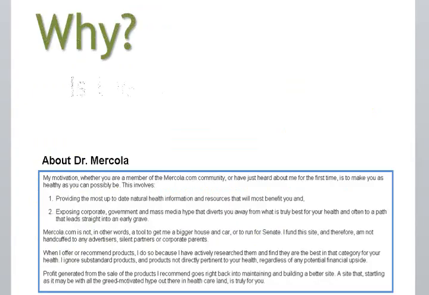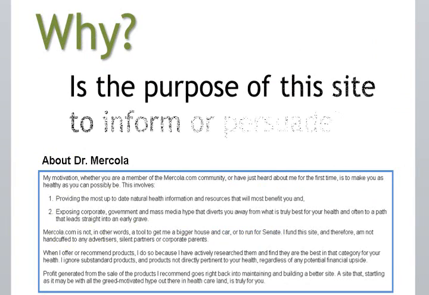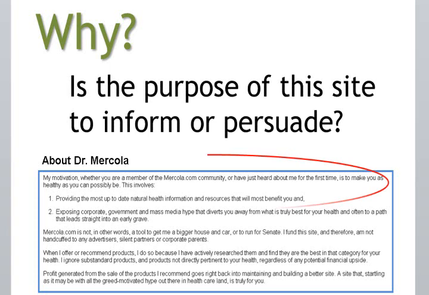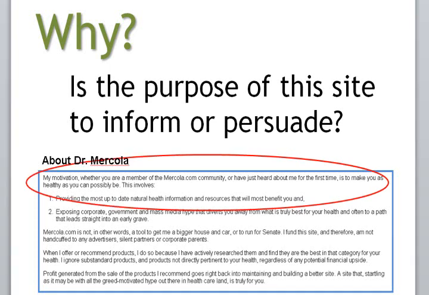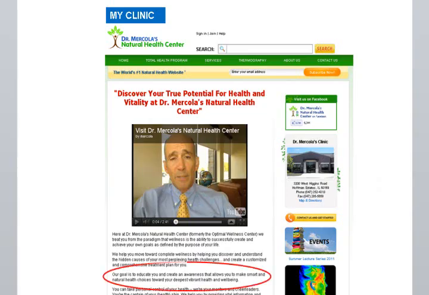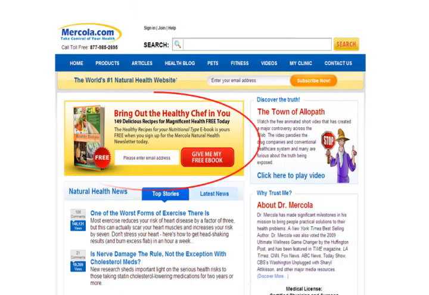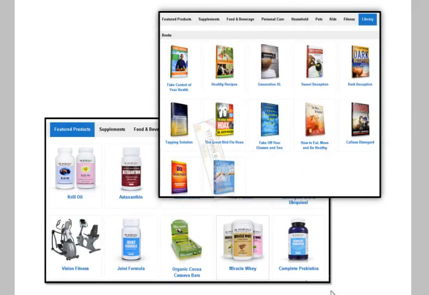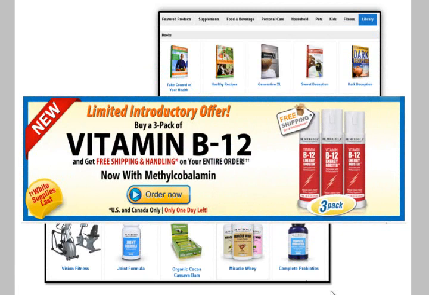What is the purpose of this site? Is it to inform us, or is it to persuade us to buy something or accept an opinion? Here we see Dr. Mercola states that he's providing the most up-to-date health information and resources, and that his goal is to educate and create awareness. However, I did notice that the site has a lot of ads for books, and also vitamins and supplements. When advertising is present, is it clearly differentiated as such, or could it be confused with factual information? It's up to you to determine if the website's stated purpose is the actual purpose.